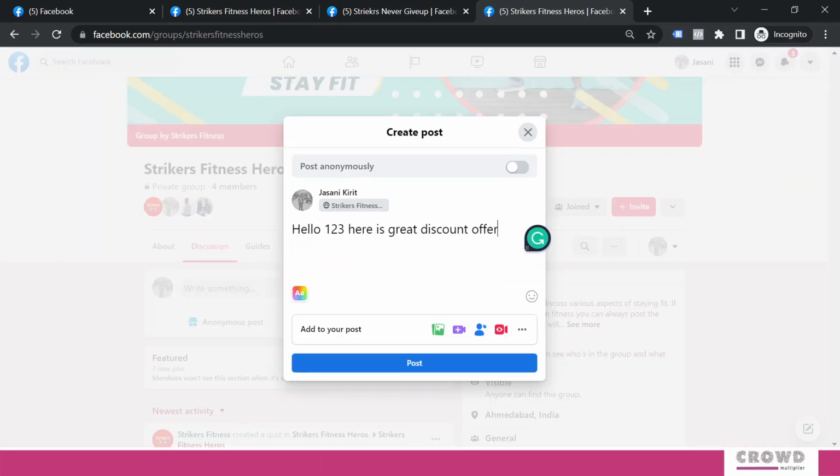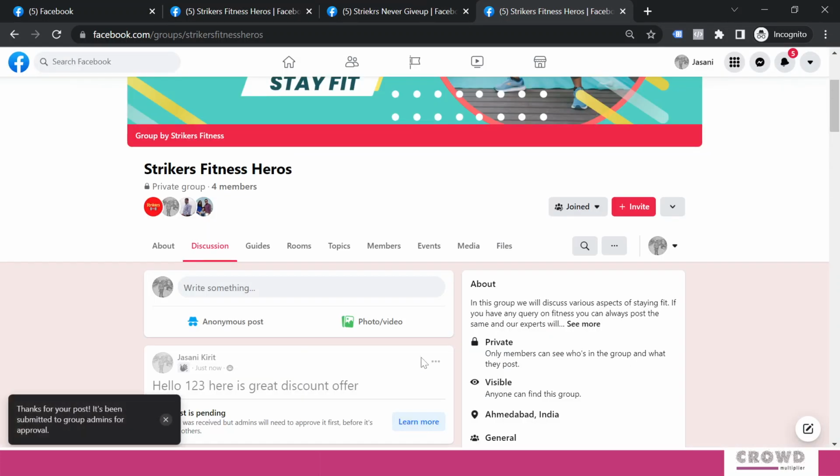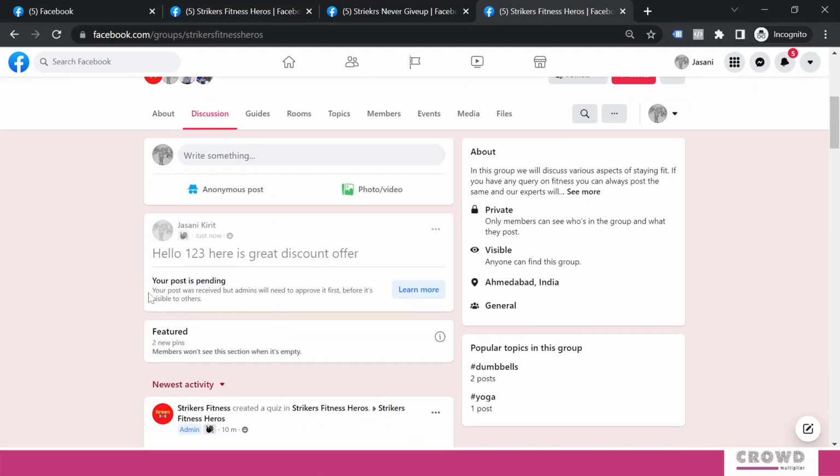Over here I will write something like this: post anonymously. I don't want to do that, just uncheck it, and I will click post. Now over here we can see your post is pending.